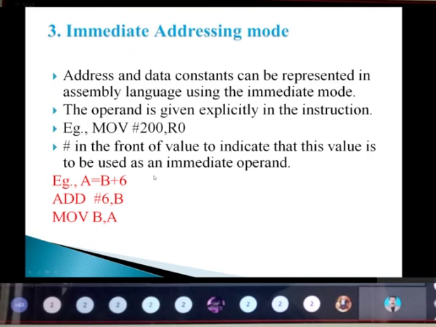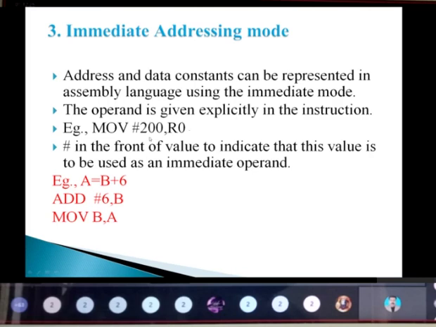So next is the immediate addressing mode. In immediate addressing mode, we give the value immediately and move that value. That is the meaning of immediate addressing mode. So MOVE #200 comma R0 means we are directly passing the value 200 to register R0. That is the meaning of this.